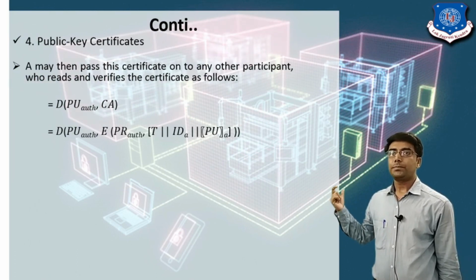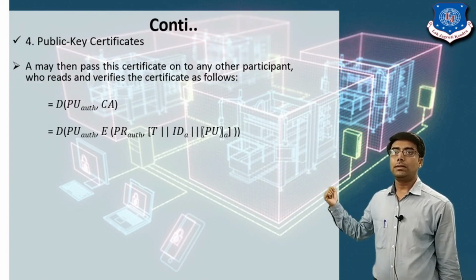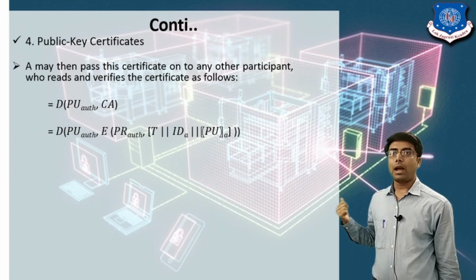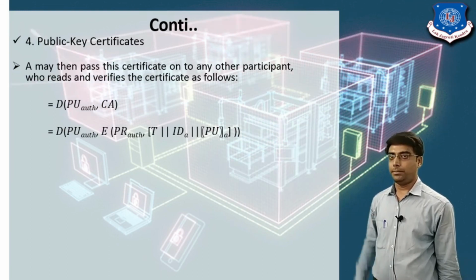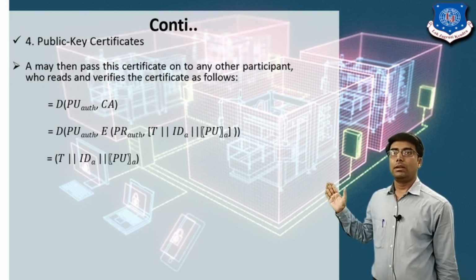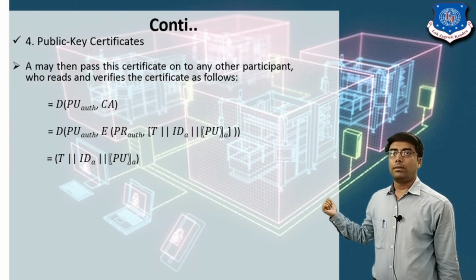So here the decryption is D of PU authority, comma CA. It means the certificate of user A, and the message includes the timestamp, ID A, and the PU A. It verifies the certificate. User A sent the certificate to any other user for verification.